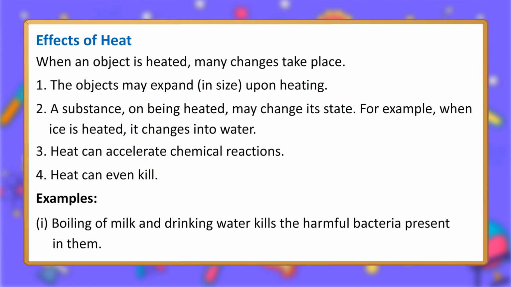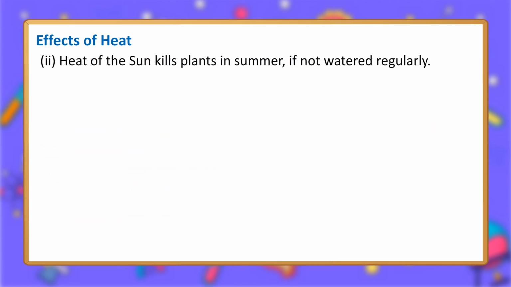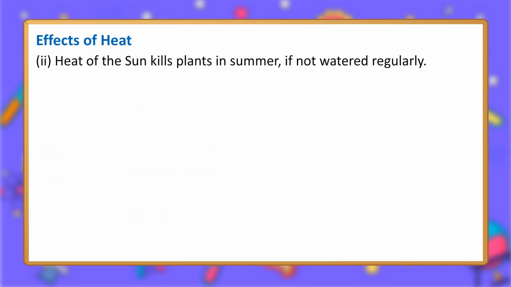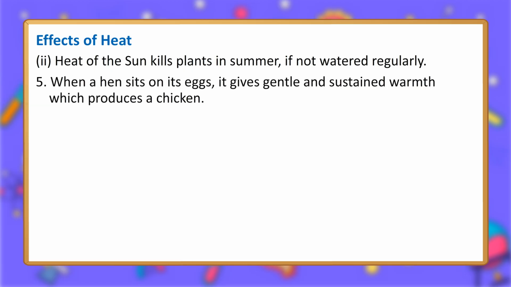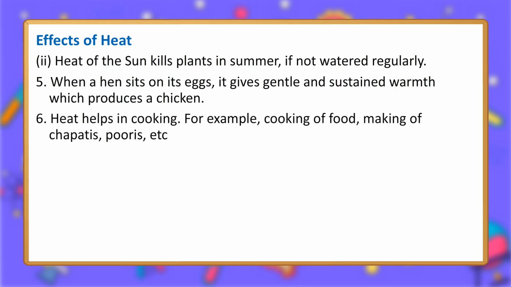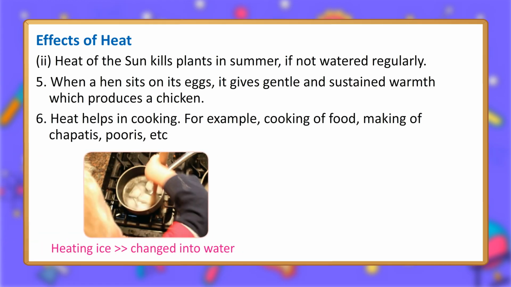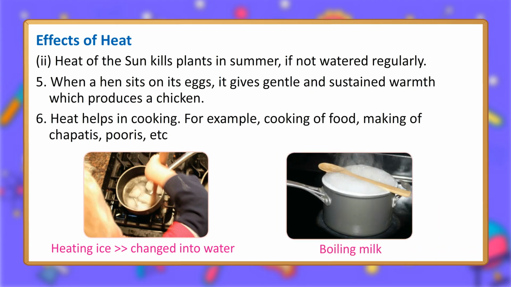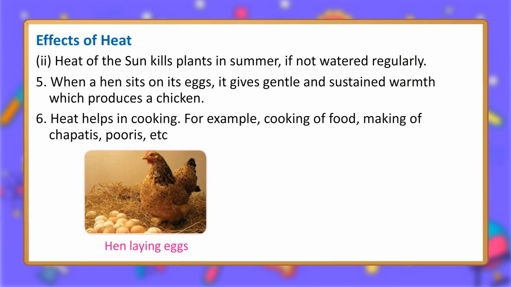Examples. 1. Boiling of milk and drinking water kills the harmful bacteria present in them. 2. Heat of the sun kills plants in summer, if not watered regularly. 5. When a hen sits on its eggs, it gives gentle and sustained warmth which produces a chicken. 6. Heat helps in cooking. For example, cooking of food, making of chapatis, puris, etc. Heating ice changes it into water. Boiling milk. Hen laying eggs. Frying food.